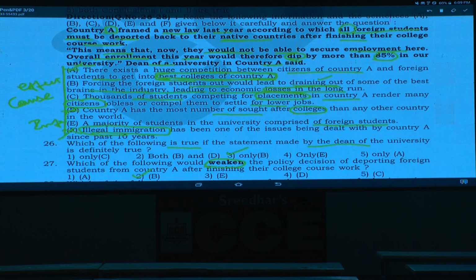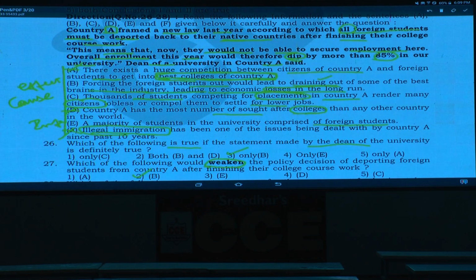The same statement can be asked in these two ways. Weakens means contradicting the above statement. What is the law here? The law is not to allow any outsiders to work in this country. Then because of that, what happens here? That law is weakened. Weakening means there is a contradicting effect. What is the contradicting effect here? Then people will go from this country.